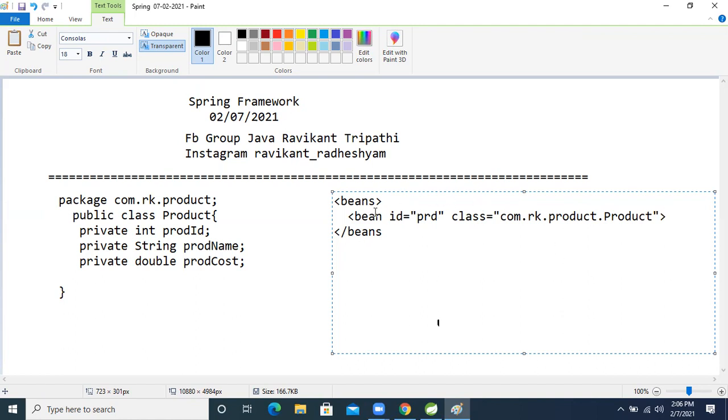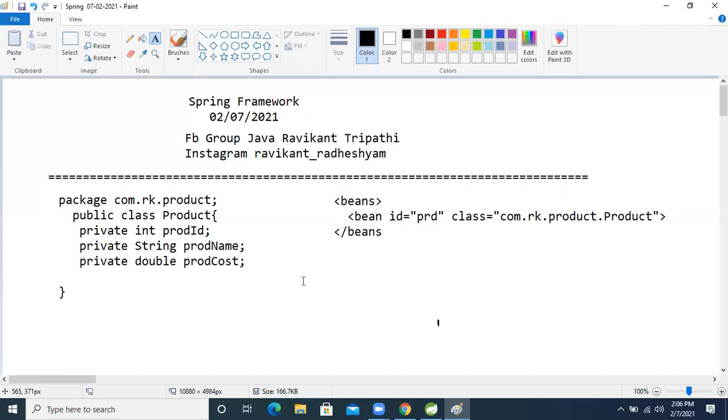One thing to clear here: number of beans equals number of bean tags, whenever we are configuring as XML based configuration.